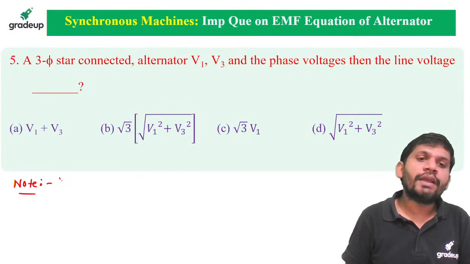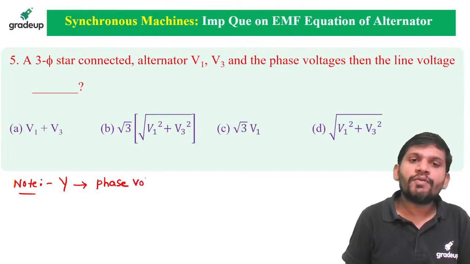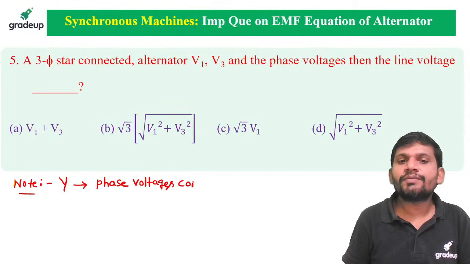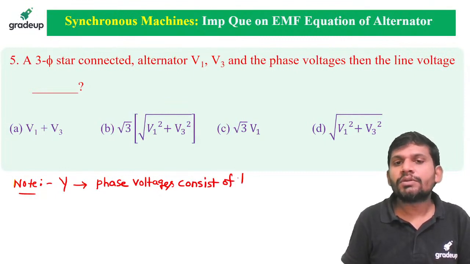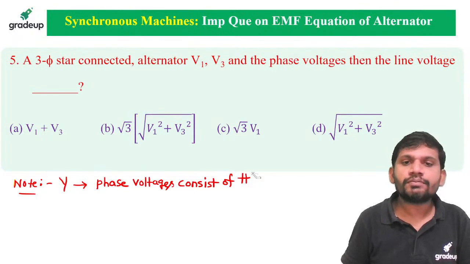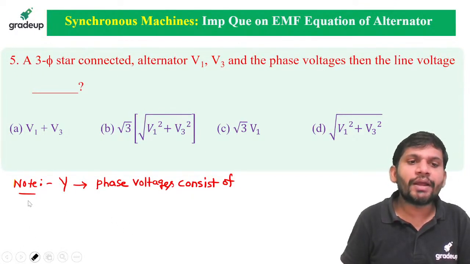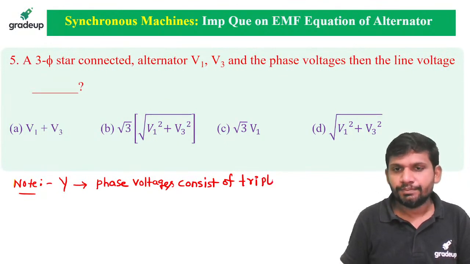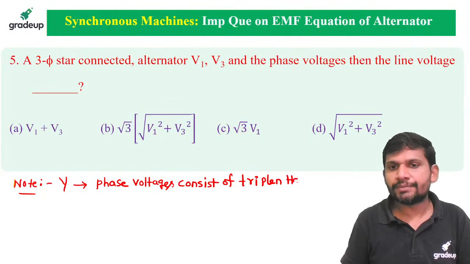In star connection, phase voltages consist of third harmonics, that is triple N harmonics.